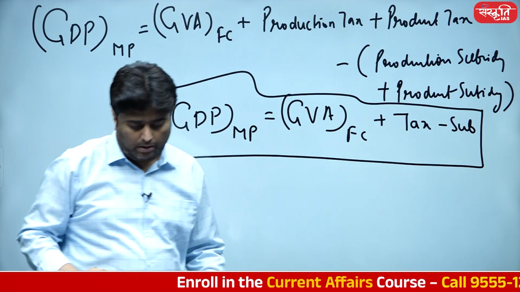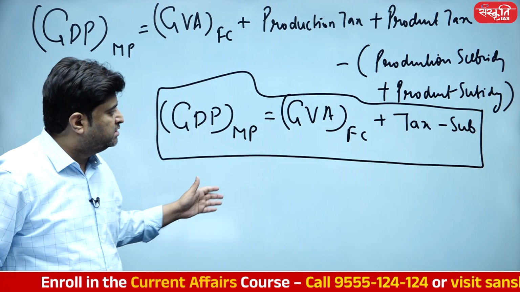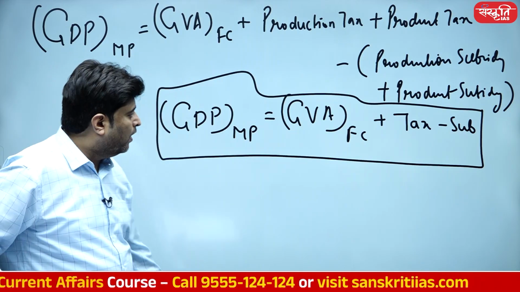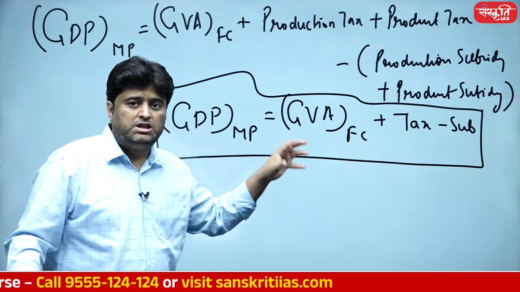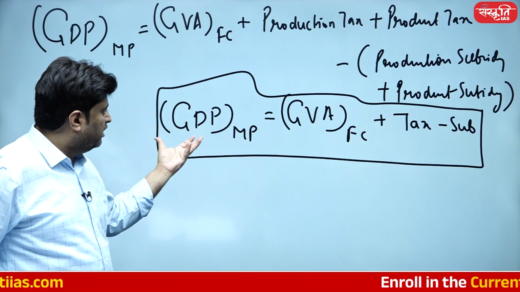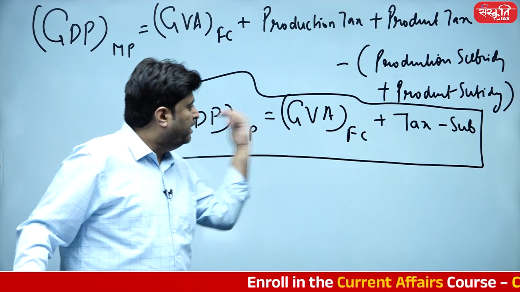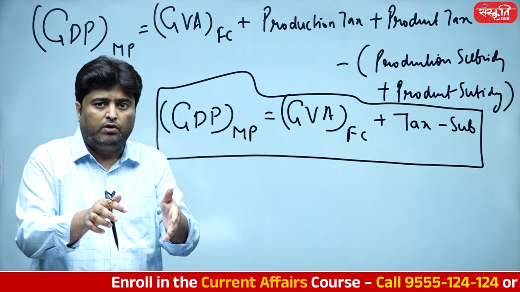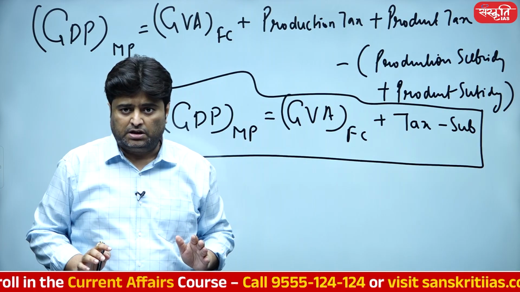This is what we are all aware about, student, plus total taxes minus all types of subsidy. Now, if you really want to calculate the GVA of an individual sector, you can do one thing, GDP at market price minus taxes plus subsidy, if you really want to calculate the GVA at factor cost itself.